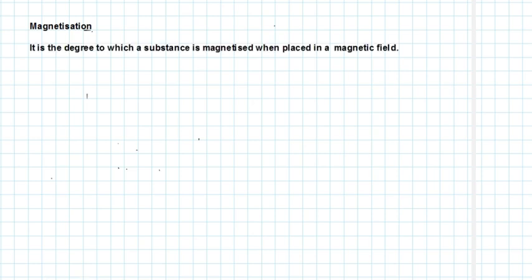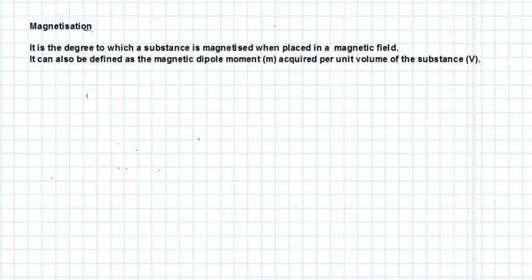Next, magnetization. Magnetization is the degree to which a substance is magnetized when it is placed in a magnetic field. It can also be defined as the magnetic dipole moment acquired per unit volume of the substance.